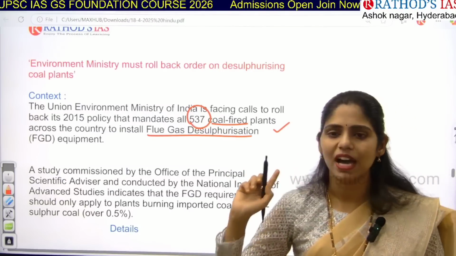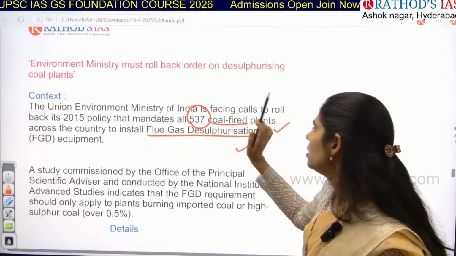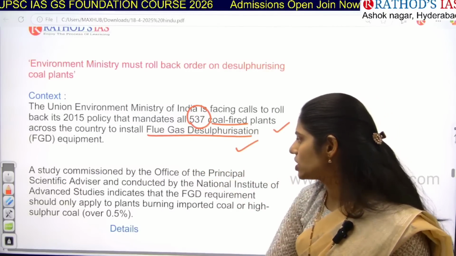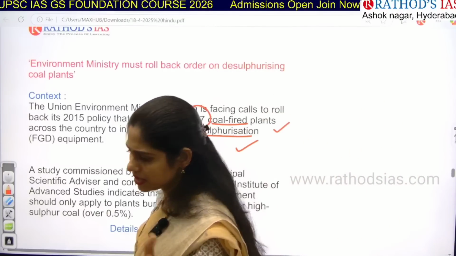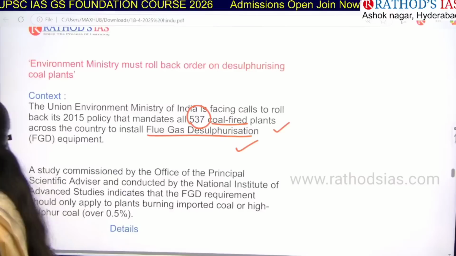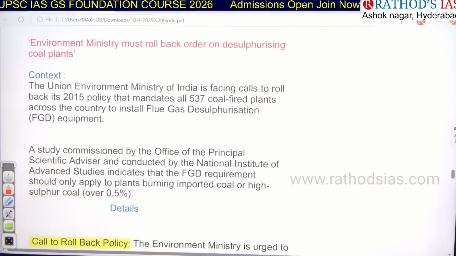There are 537 coal-fired power plants present across our country. They have to install this flue gas desulfurization equipment. This was mandated in 2015, and many times this timeline has been extended. And recently one study has been done.